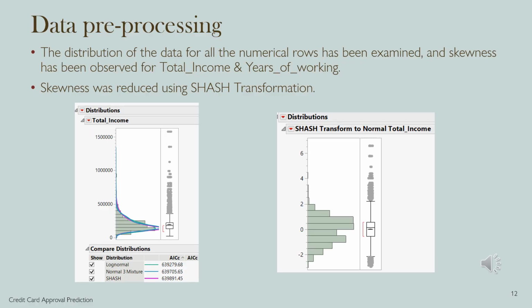Further into the data preprocessing, it is important to check for skewness in any of the data columns, as it might introduce bias into our modeling. The distribution of data for all the numerical rows has been examined, and skewness has been observed for total income and years of working. The skewness was thus reduced using Shash transformation, which is depicted above.